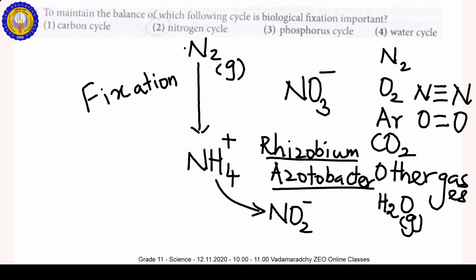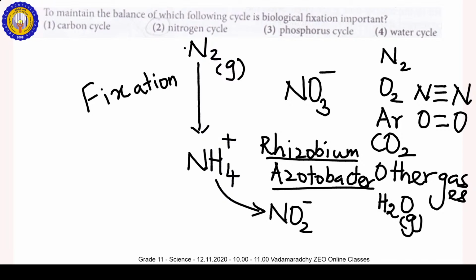Root hairs are found, and these absorb the water-dissolved nitrogen in the form of nitrate. So plants absorb nitrogen from the soil in nitrate form. What about N2? Plants have no ability to obtain it from the atmosphere, but only from the soil in the NO3 minus form. That's why biological nitrogen fixation is important.